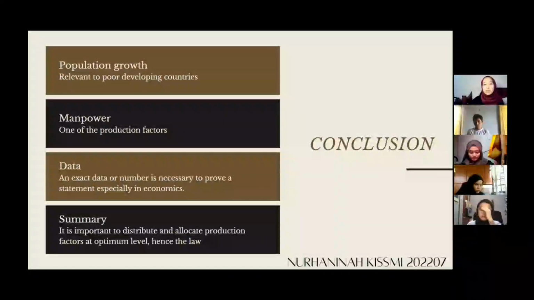factors, manpower is important. It is also being criticized as the data of population he stated is just rough without any solid figure. And to summarize, the point here is the importance of distributing and allocating production factors such as labor and capital at an optimal level.